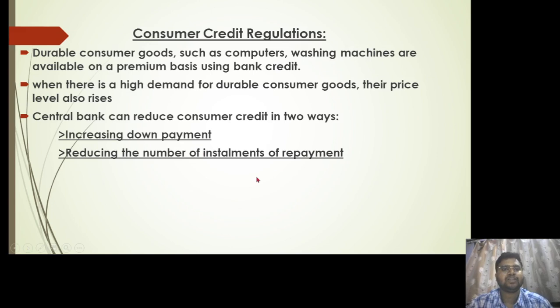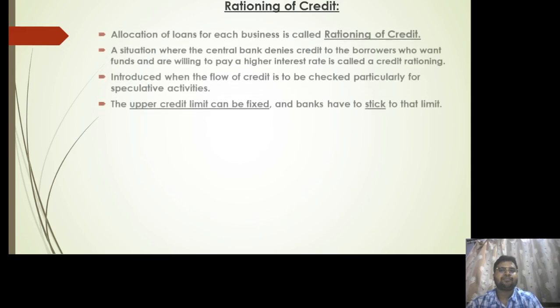So as a result, what RBI does is, they will reduce the number of installments of payments. If they reduce the number of installments of repayment, then we will have to pay more and more money to fulfill those EMI obligations. So if we are spending more on the EMIs, we will have less money with us to spend on the other side, as a result of which the inflation can be easily checked.